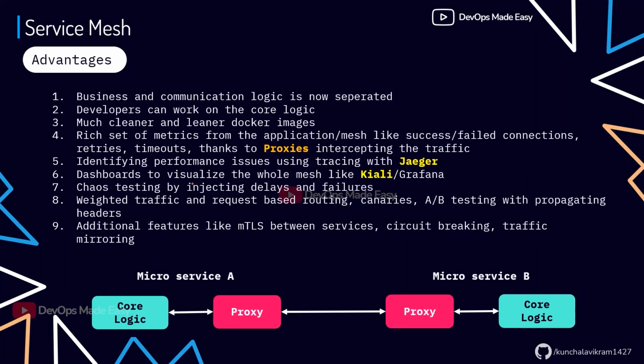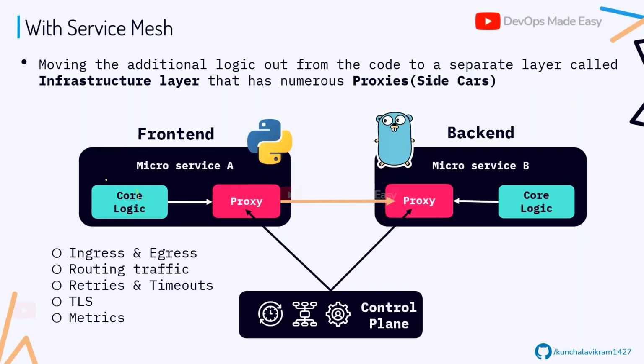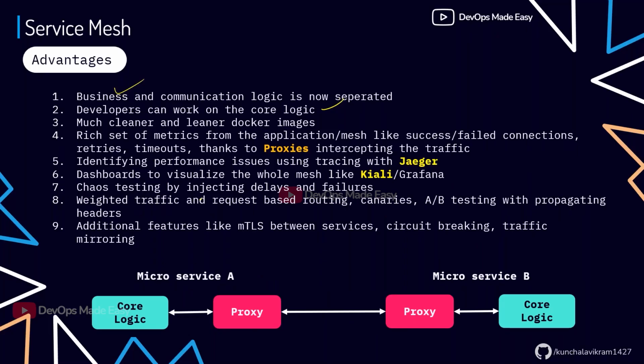So what are the advantages you're getting out of this service mesh? The first thing is business and communication logic are now separated. You work on business logic and let the service mesh handle the communication logic for you. Developers can work solely on the core logic. And since the developer is working only on the business logic of the application, we'll get cleaner and leaner Docker images. That means our main application container will be completely light.